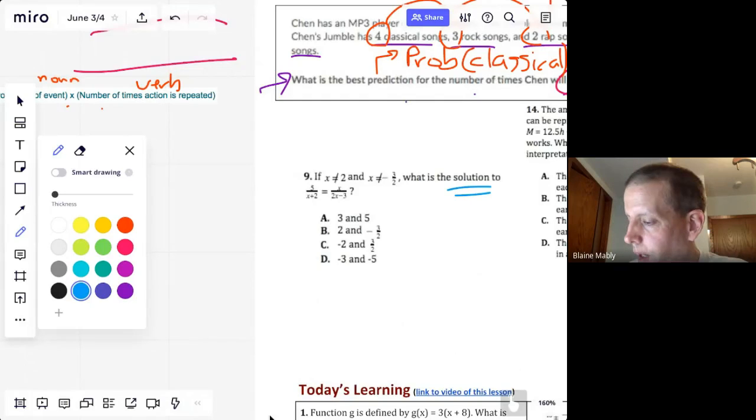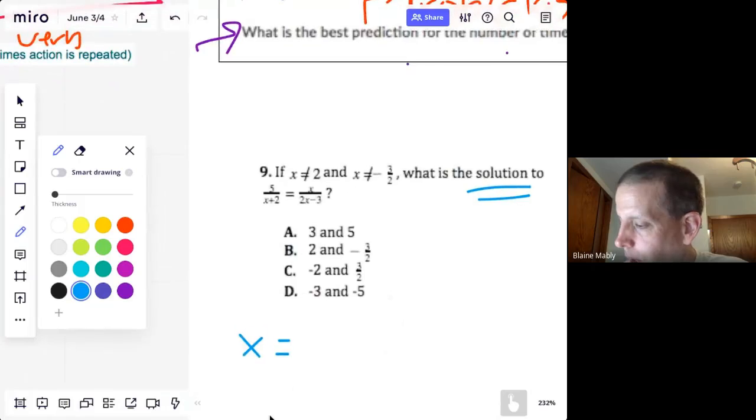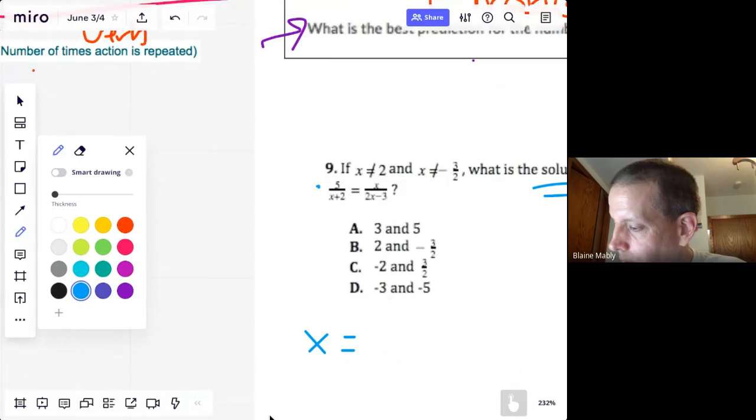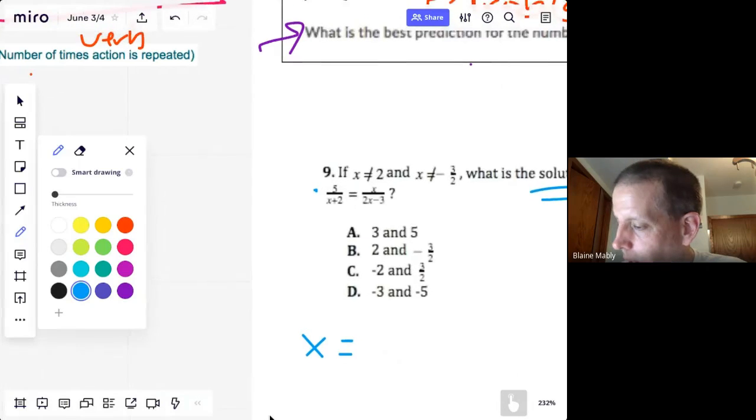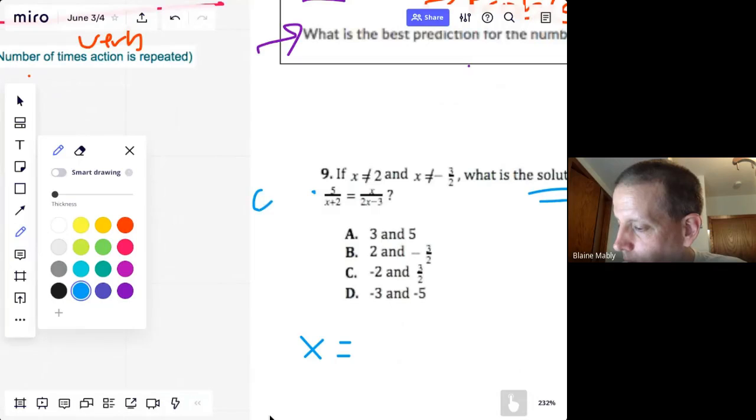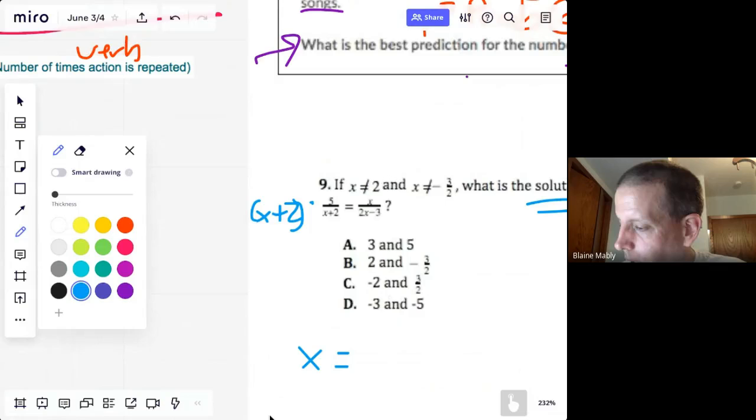So we're solving it. I need x equals. Here it's a fraction equation. So again, your default, unless you see something else, is cancel and balance. I don't like fractions, so I want to cancel. I want to cancel the x plus 2 over here. So how do I cancel a divide? I multiply. And it cancels. But then I have to balance with an x plus 2 over here.